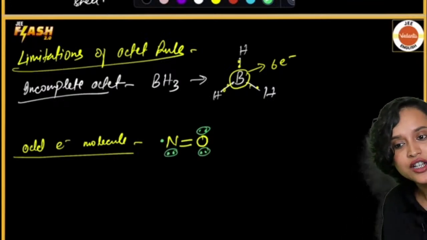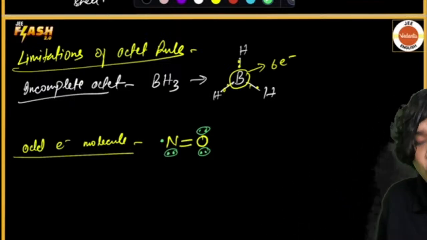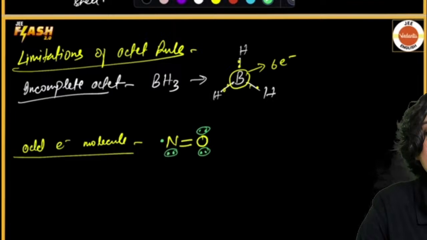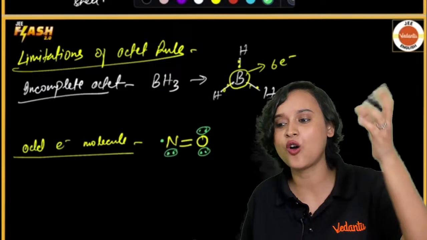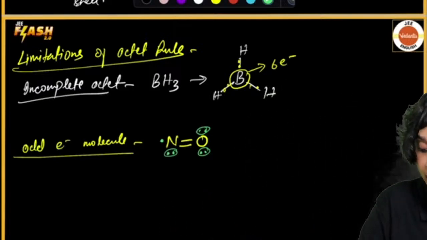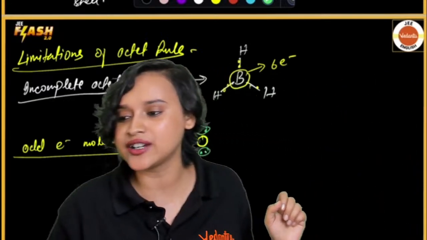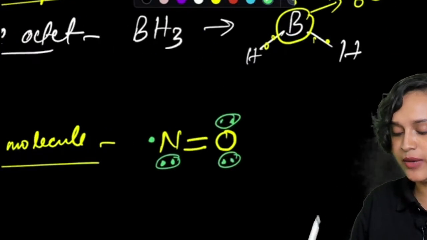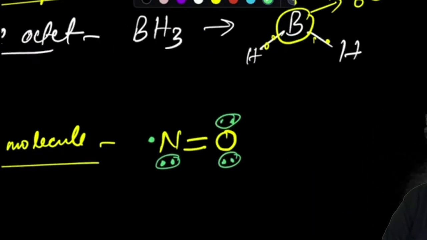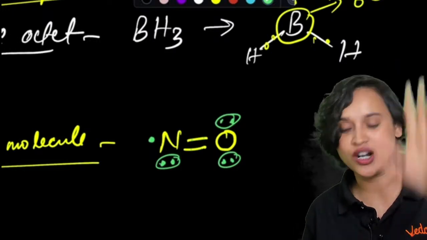So now do you see, everybody, that this particular molecule has an odd electron, and this is also not able to fill its octet. Is it able to fill its octet? Everybody see, 1 2 3 4 5 6 7, 7 electrons only. Count the electrons that nitrogen has. If you count it, you will be able to see. My dear students, do you see here? It has 1 2 3 4 5 6 7, 7 electrons are only there with nitrogen. We still do not have 8 electrons.